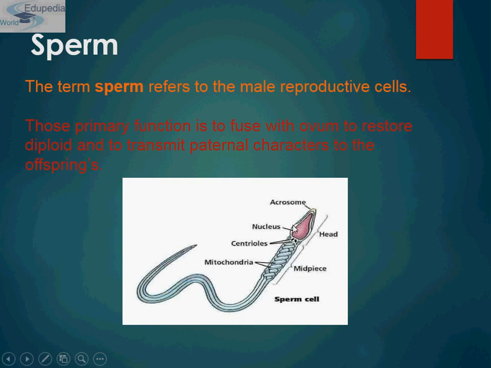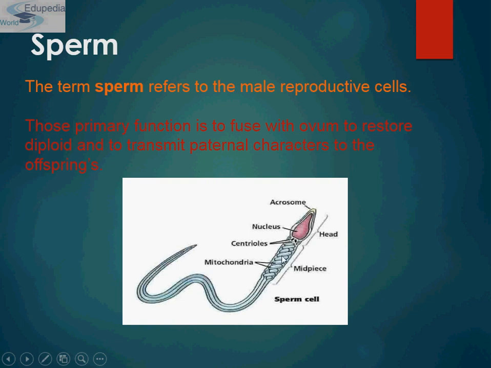Acrosome, just break the terminology and you will get to know the meaning. Acron means extremity and soma means body. It is a cap-like pointed structure present at the tip of the nucleus. During sperm entry, the acrosome secretes a lytic enzyme called hyaluronidase, which helps in penetration of the ovum. Then comes the second part of the head, that is the nucleus. The nucleus is generally long and narrow but is flat in mammals.